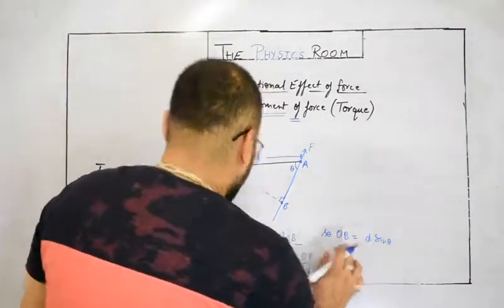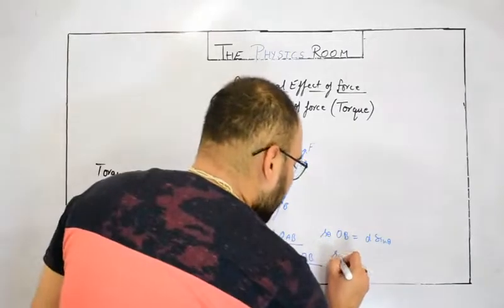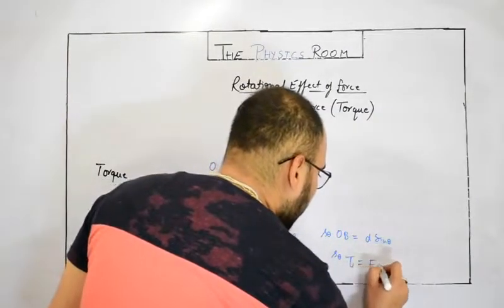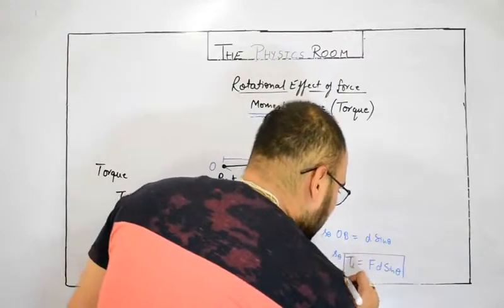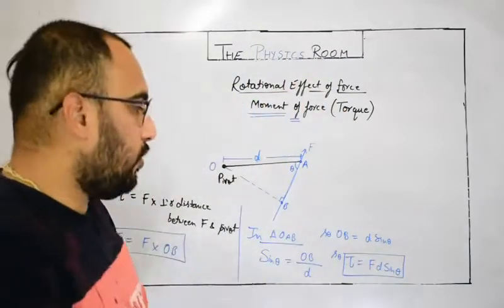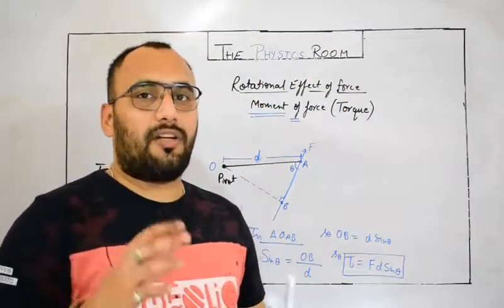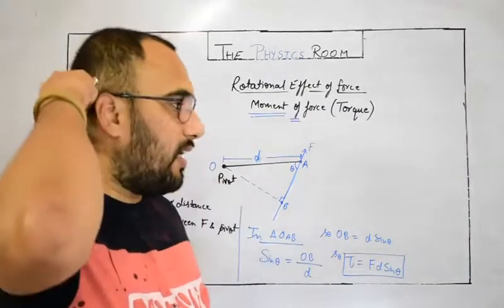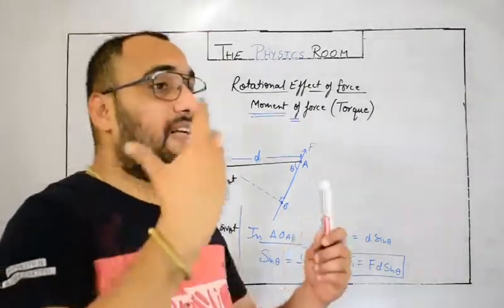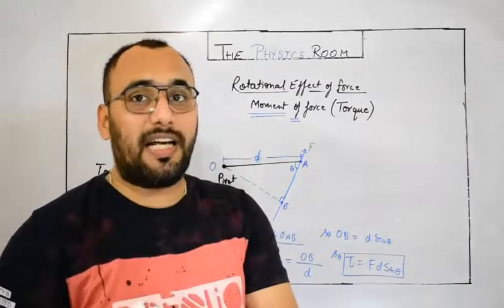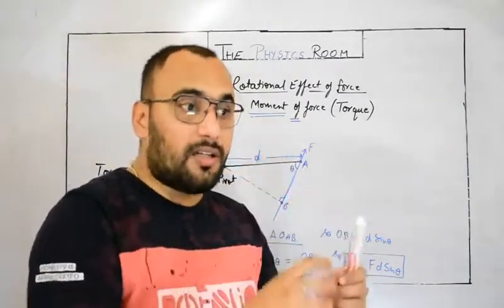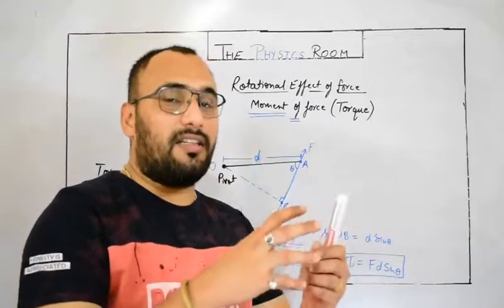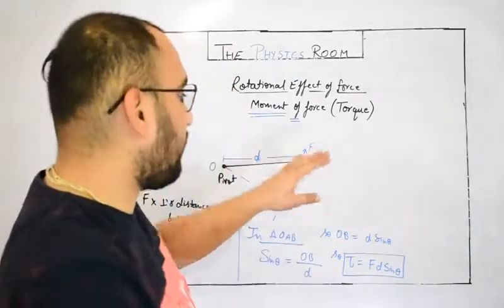Okay, so let's put the value of OB here. So torque tau equals F D sin theta. This is the universal formula of torque. Universal means at any angle you can find the torque, and you can even find the condition when we will get maximum torque or minimum torque, just by changing the angle, not by changing the perpendicular distance, the distance, or the force.